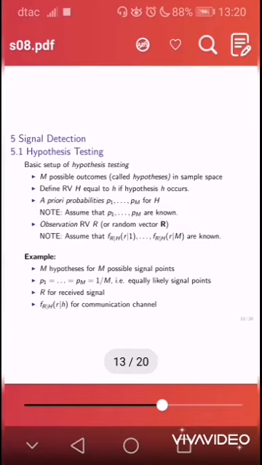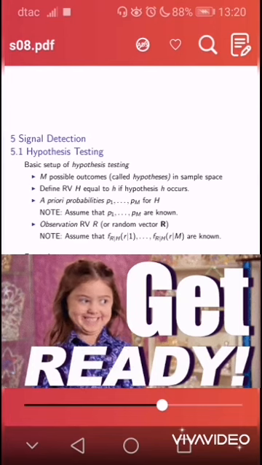But now we consider the presence of noise in the communication channel. We focus our attention on the simplest channel model, which is the additive white Gaussian noise channel. We investigate how to perform signal detection for wireless modulation schemes. Since the problem of signal detection involves hypothesis testing, we shall start our discussion there.